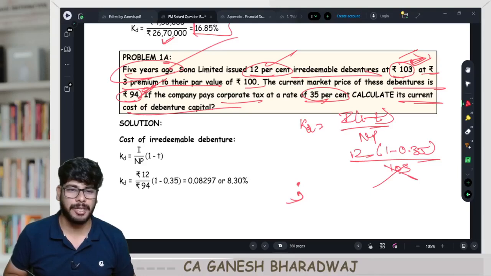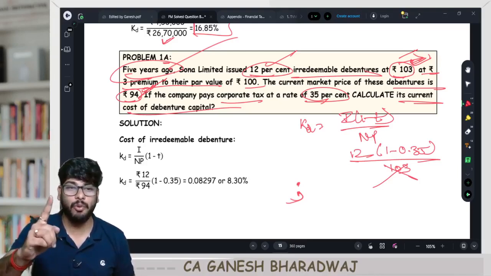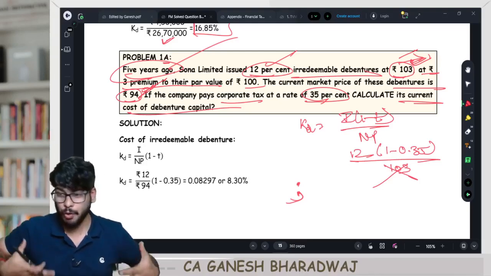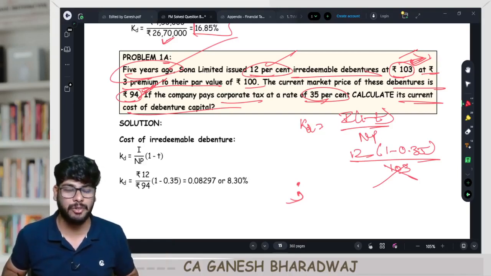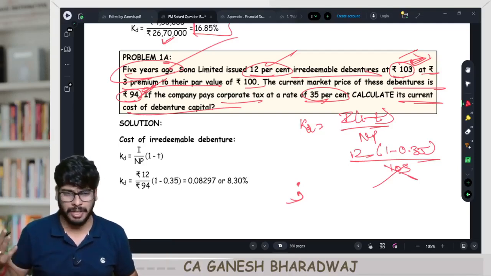Ignore old issue price. Now just imagine the day before your exam, one look at this library of adjustment, you will know what was the discussion that happened in the class. You will be able to relive the classroom moment. Correct, guys? That is the reason why I'm asking you to prepare all this library of adjustment. Done? Move on to the next question. Move on to the next concept.